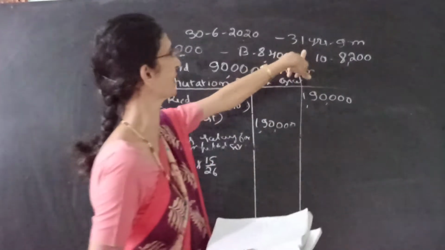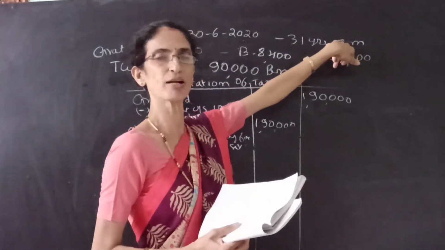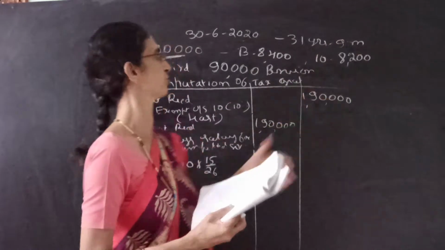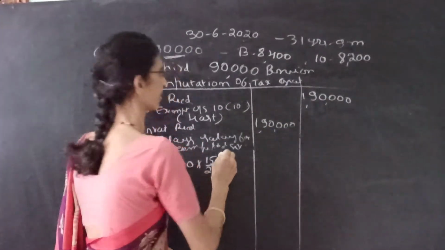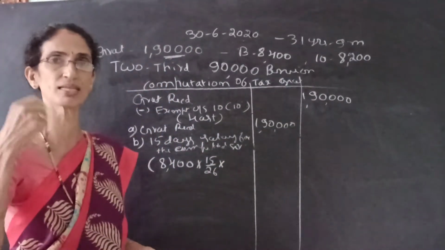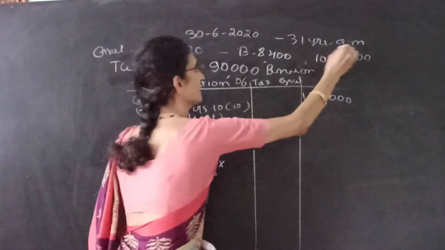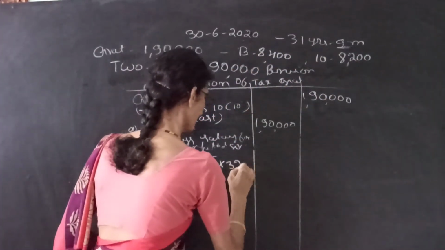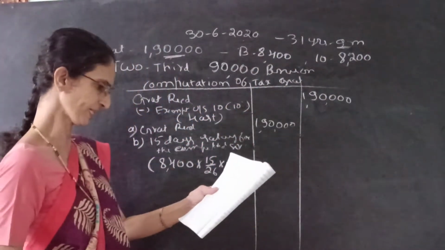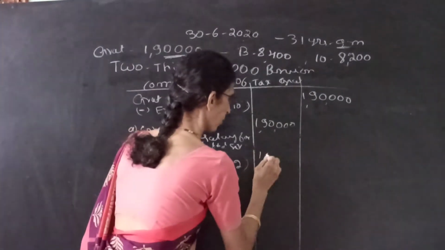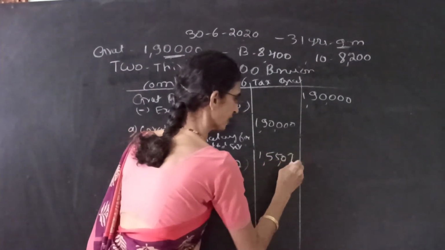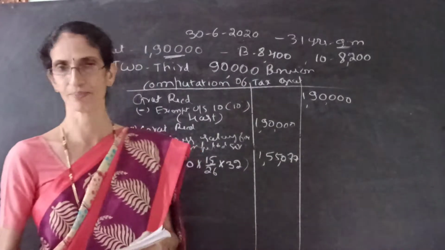He served for 31 years 9 months. Here we have to take into consideration the fraction also. So 31 plus, 6 months or more than 6 months counts, so here it is 9 months, so we have to take 32. So we get 1,55,077.